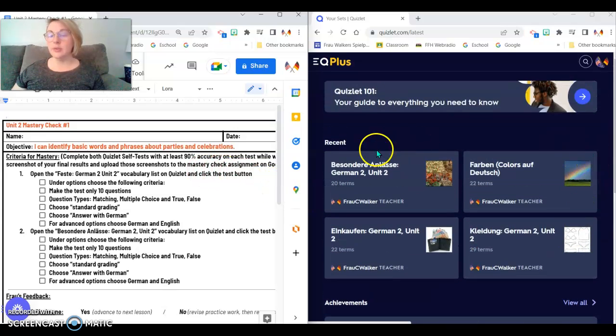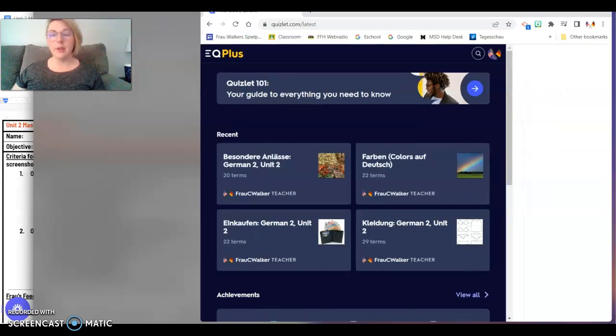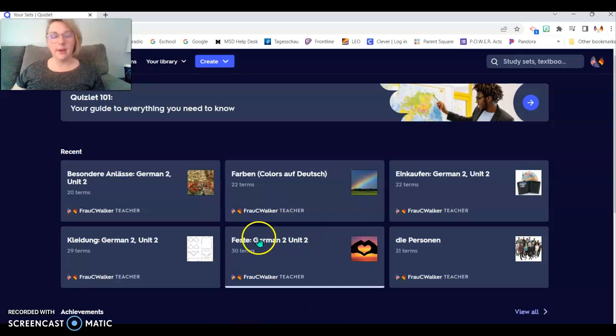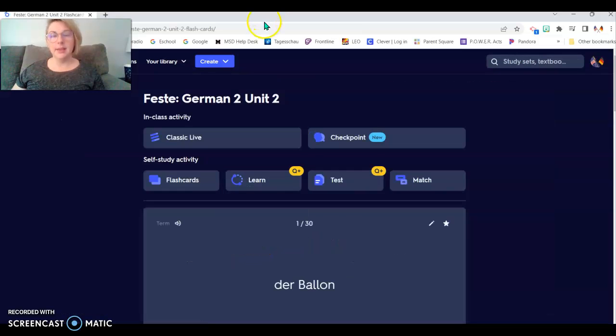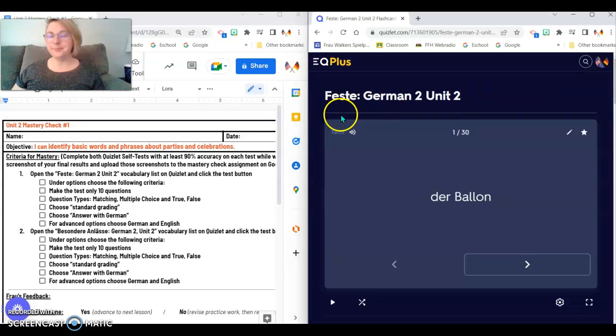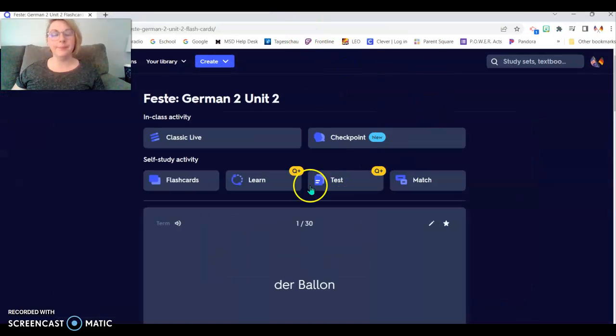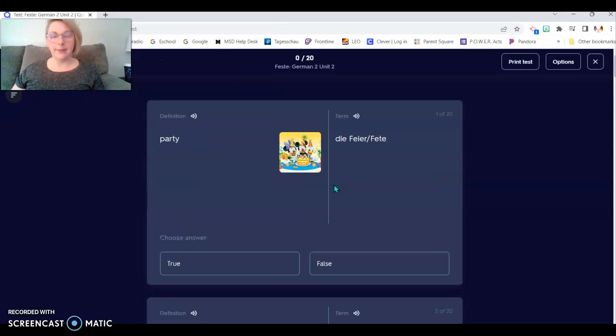Let's see, I'm going to go to recent, or maybe I'll just make it bigger. There we go. There's Festa. All right, so now that I'm on the right one, it says under options, choose the following criteria. So I have to find the options button. Oh, first I have to click test. That's right. See, if I don't follow instructions, I won't know what to do.